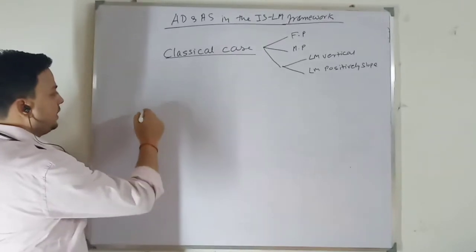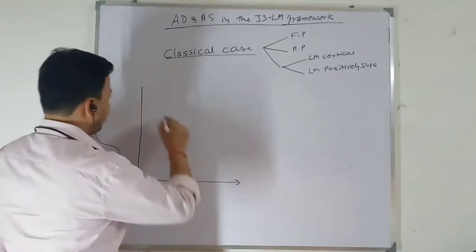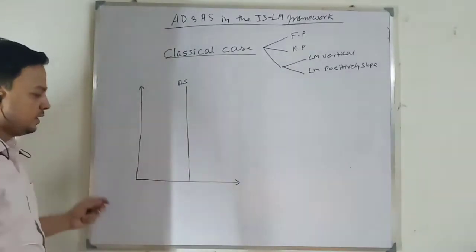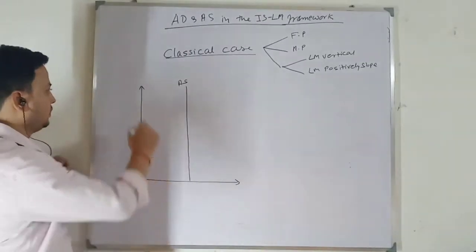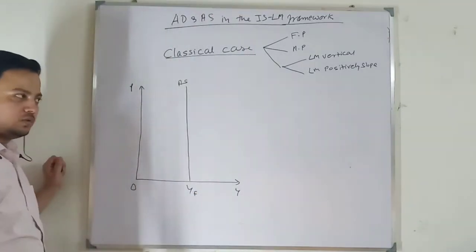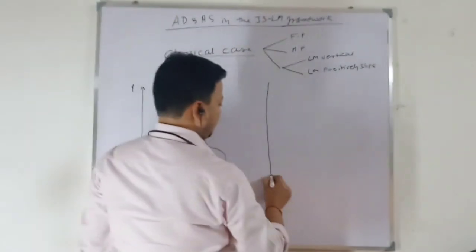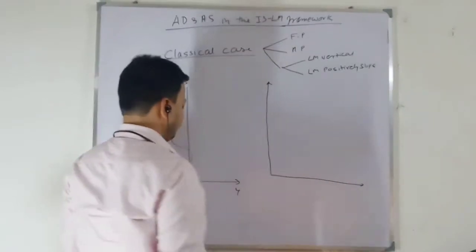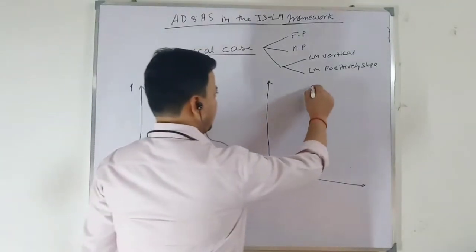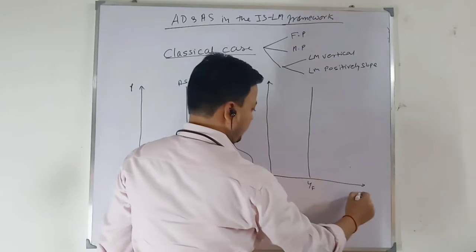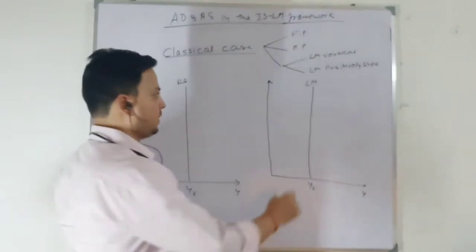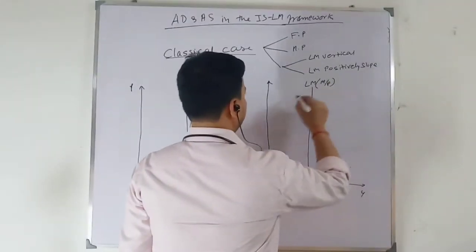In the Keynesian case, my aggregate supply curve will be vertical, and it is given by the full employment of the labor force. Here I have price level and here output. This is output at full employment. The LM curve that I am drawing also has to take output at full employment level, and each LM curve is based on a given real money supply.